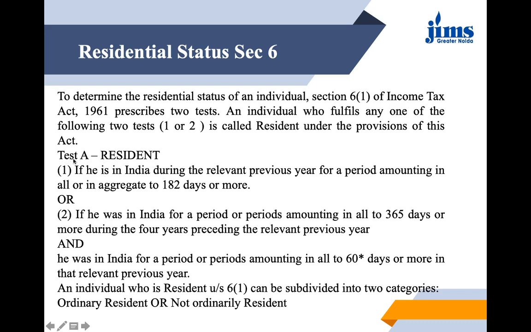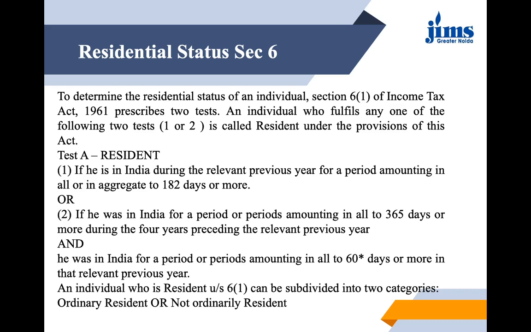So I have quoted this as test A, where we are testing whether a person is resident in India or non-resident in India. In that, first we have that if the person is in India during the relevant previous year for a period amounting to all or in aggregate to 182 days or more, it means that you will be counting the number of days for which he was present in that particular previous year or not.